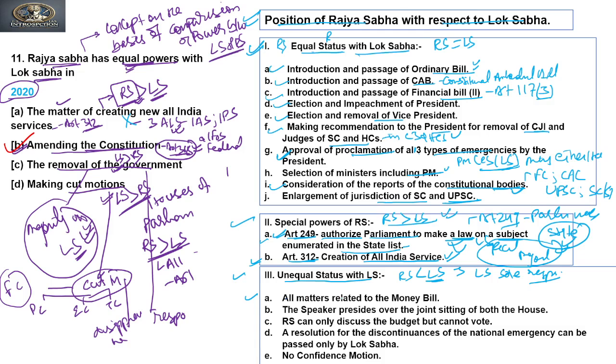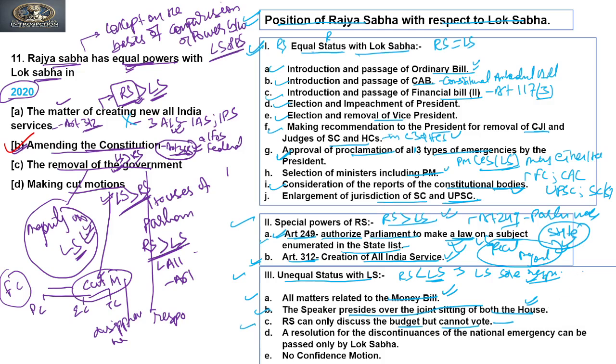So first, all matters related to money bills come under the sole responsibility of Lok Sabha. The Speaker presides over a joint sitting of both the houses. This is also where the Lok Sabha has more power than the Rajya Sabha. Rajya Sabha can only discuss the budget but cannot vote on it.